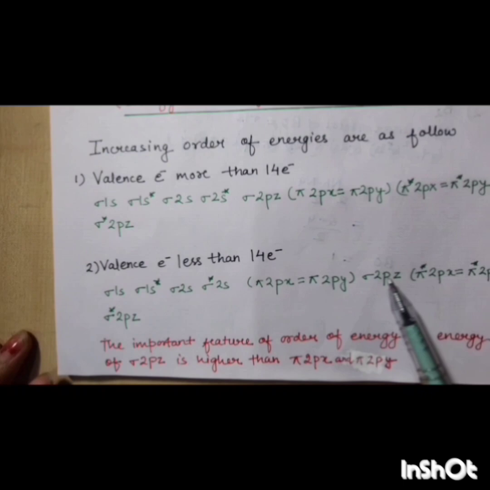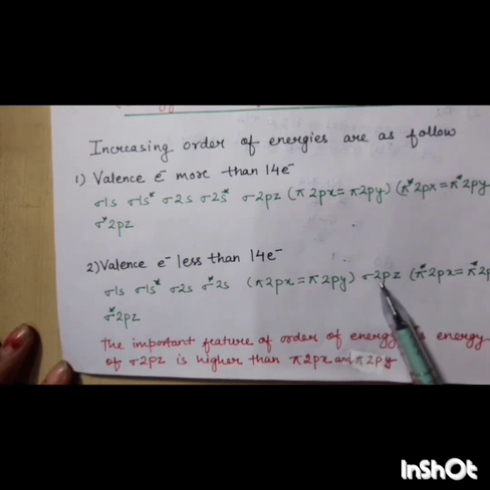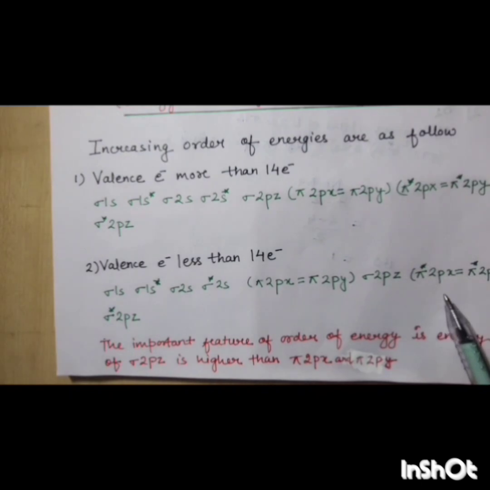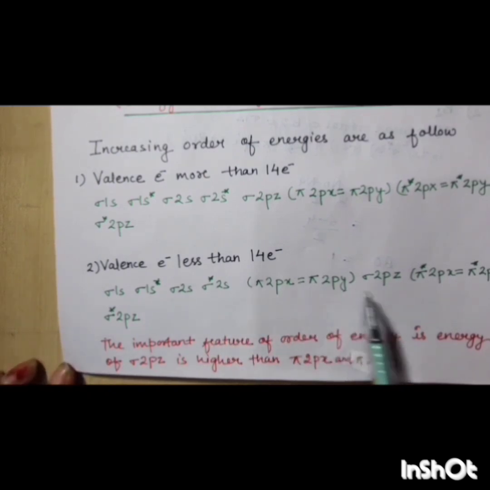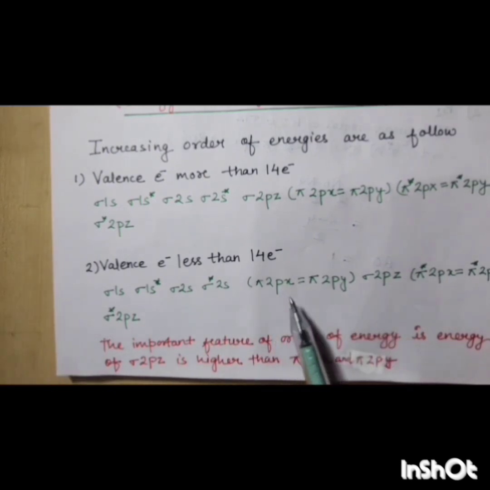Then sigma 2pz, and anti-bonding pi star 2px is equal to pi star 2py, then sigma star 2pz. There is not much difference except for the arrangement of the orbitals.